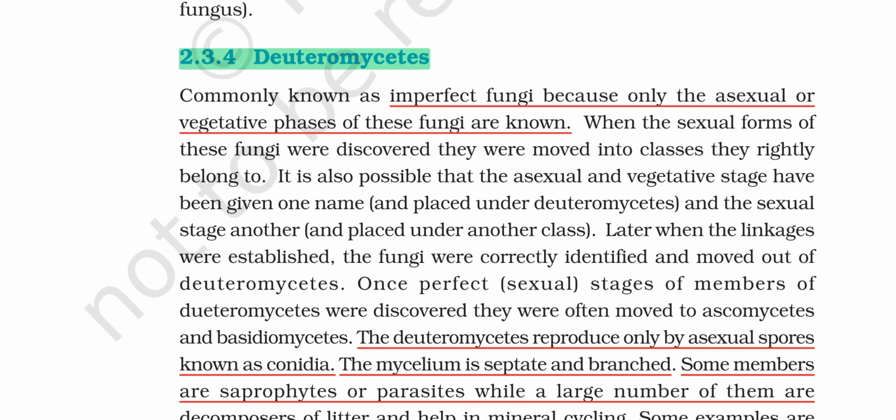When the linkage is established between the sexual, vegetative and asexual methods, and we come to know that it's a single organism and not two organisms, then they are rightly moved into other categories such as Ascomycetes and Basidiomycetes. Mainly it is of two groups only.